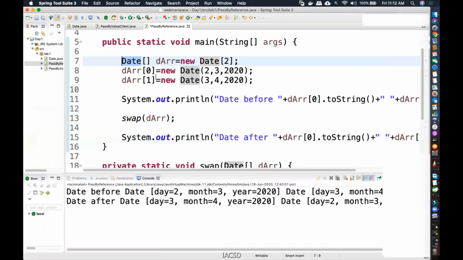Now the second line, DARR of 0. In the 0th location of the array, I want it to point to an object of date. How do I know this is an actual object? Because this is a circular bracket. I'm calling the constructor. Here it is not a circular bracket.